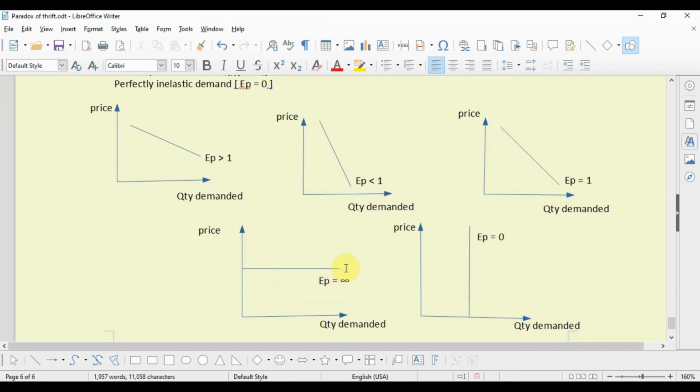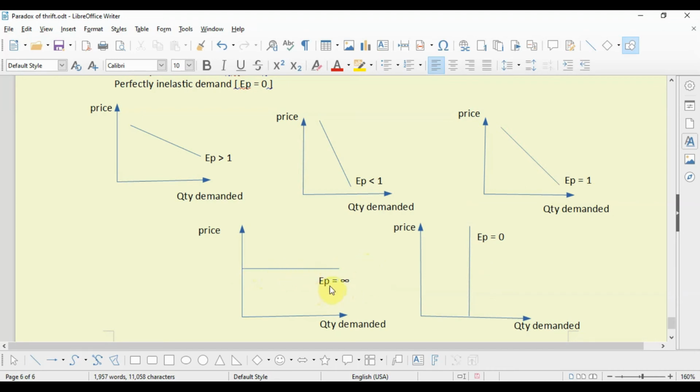A horizontal demand curve has elasticity equals infinite, and a vertical demand curve has elasticity equals 0, because no matter how the price changes, demand would not change, because the demand curve is a vertical straight line. Here, though the price may not change, the demand may change infinitely.